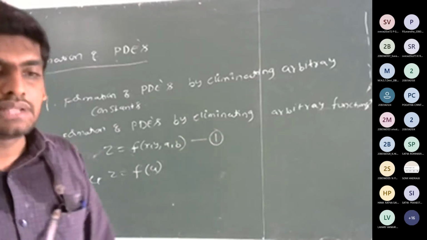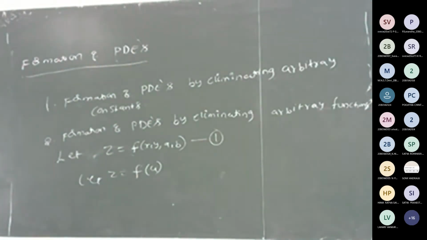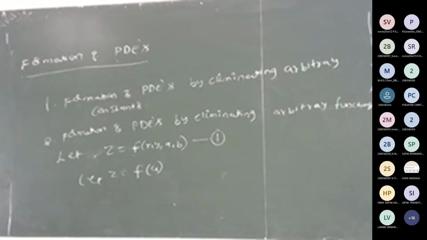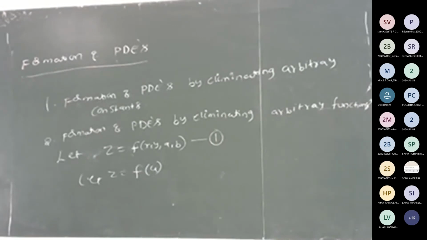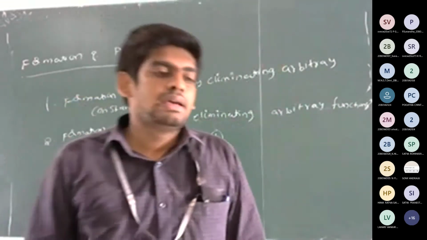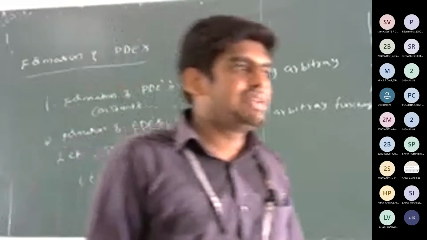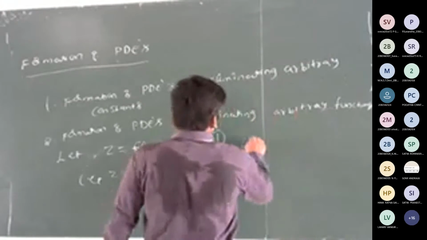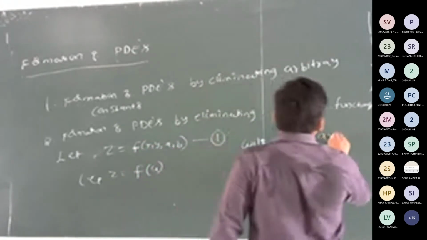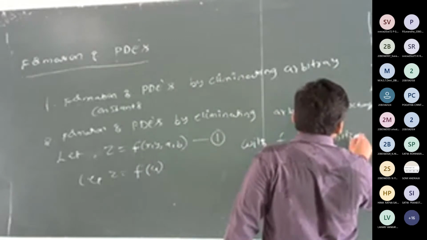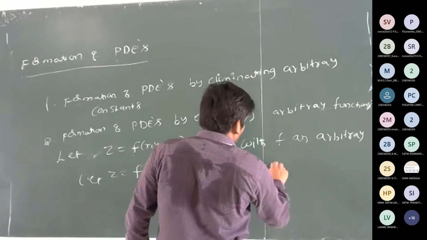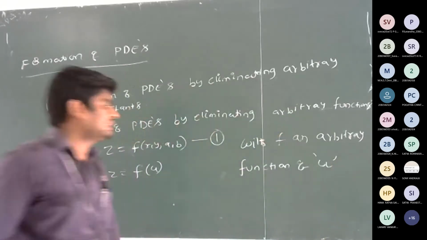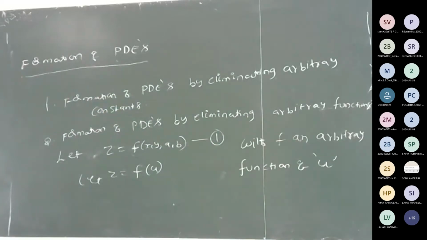Let z is equal to f of u be a given equation, with f an arbitrary function of u.